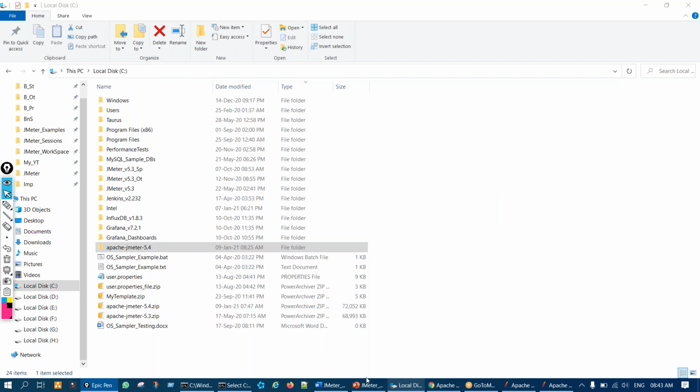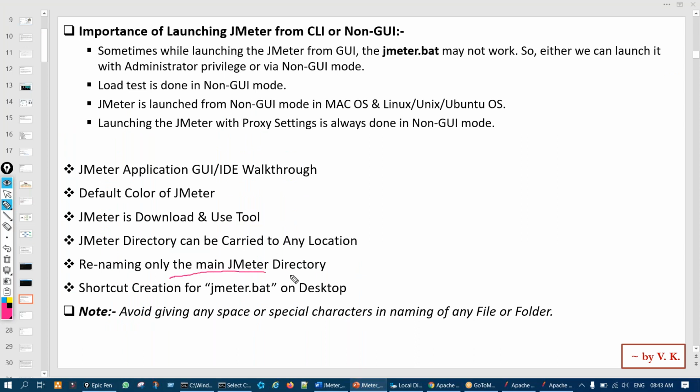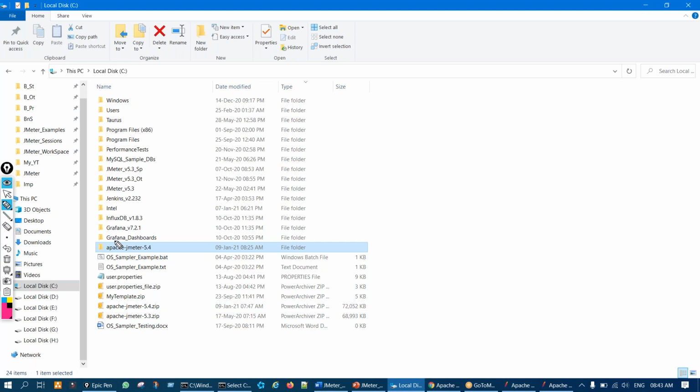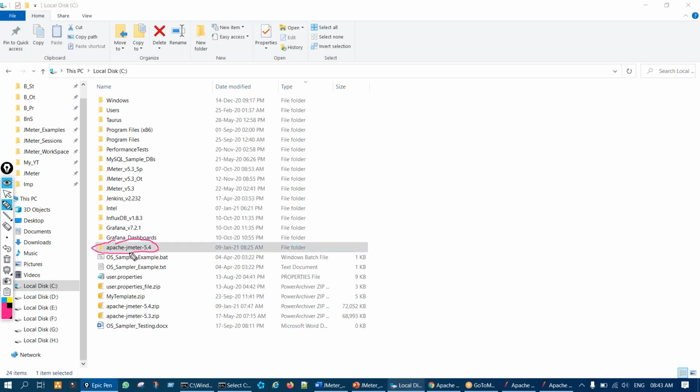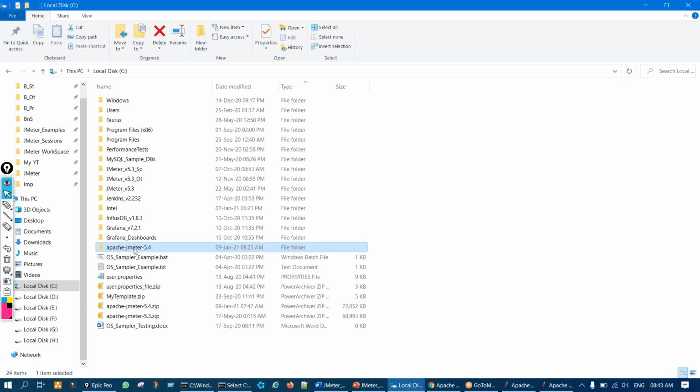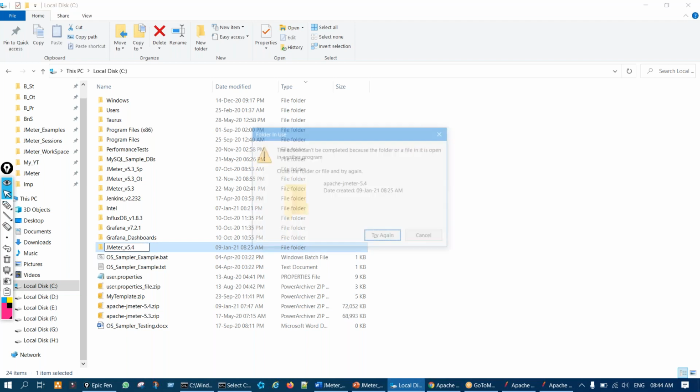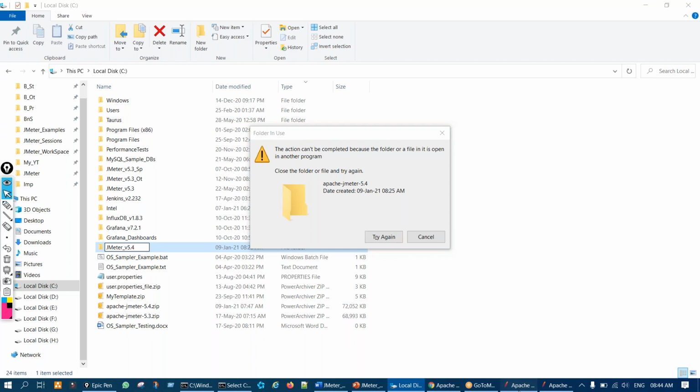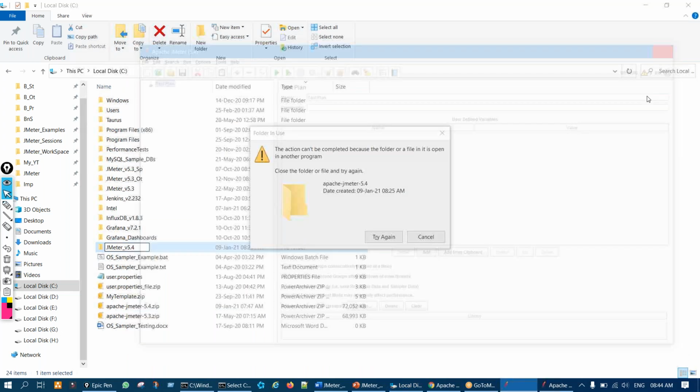First thing. Second thing, you can rename the main directory. You can rename this main directory and make it more beautiful, because if you find this name a little bit long, what you can do is right click and rename. I'll just type JMeter underscore version 5.4, to make it small. I have to close all the JMeter first.